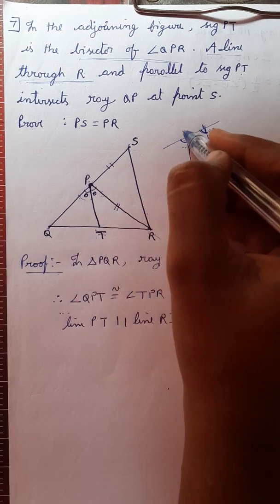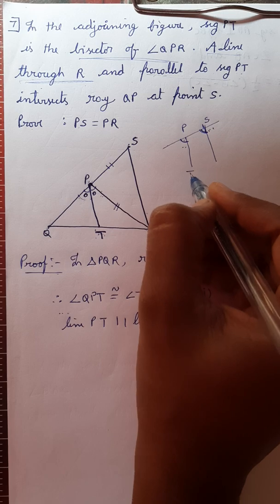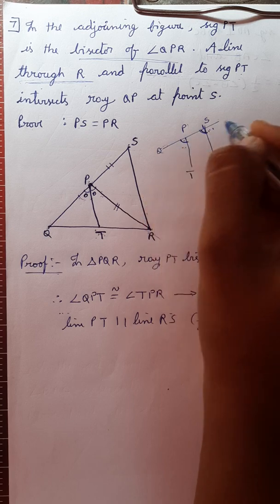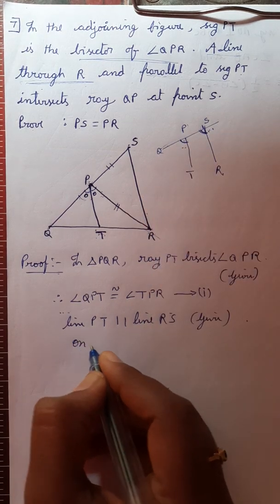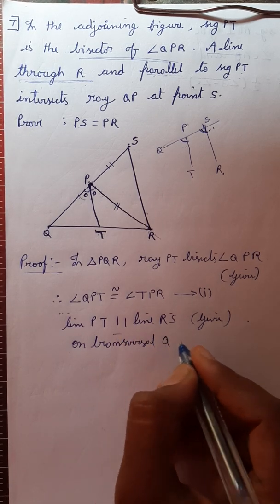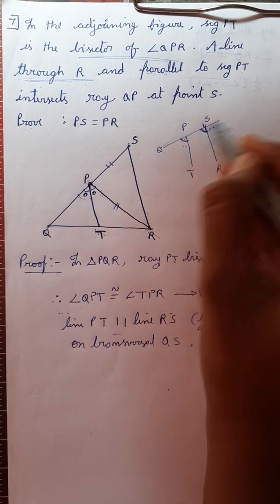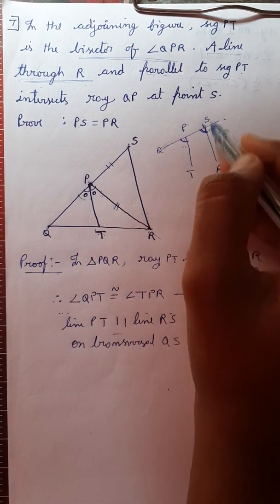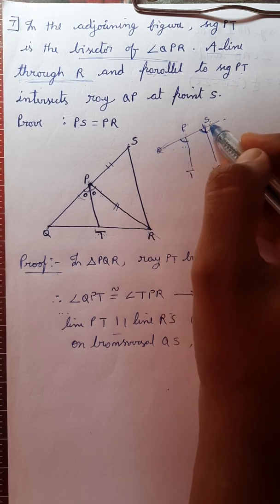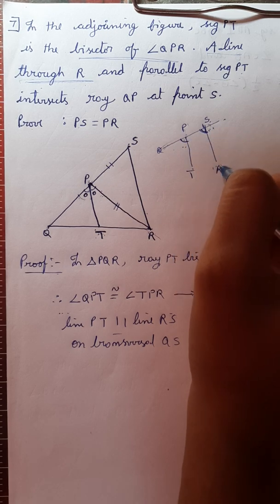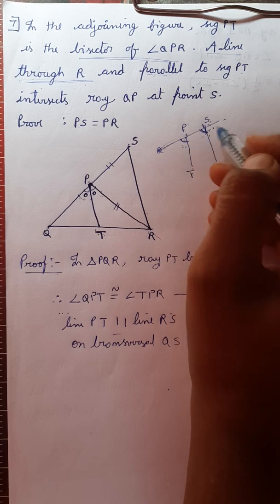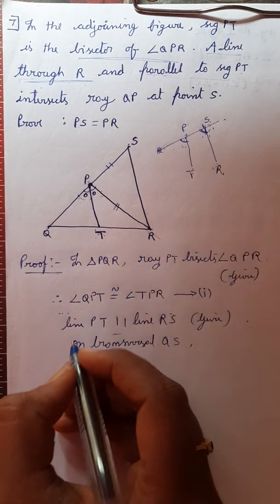So here this is P, this is S, this is T, R. PT and SR are parallel and QS is the transversal. So I will mention the transversal also. On transversal QS, these two are parallel and QS is the transversal, so angle QPT and angle PSR, these two are corresponding angles and these are congruent.